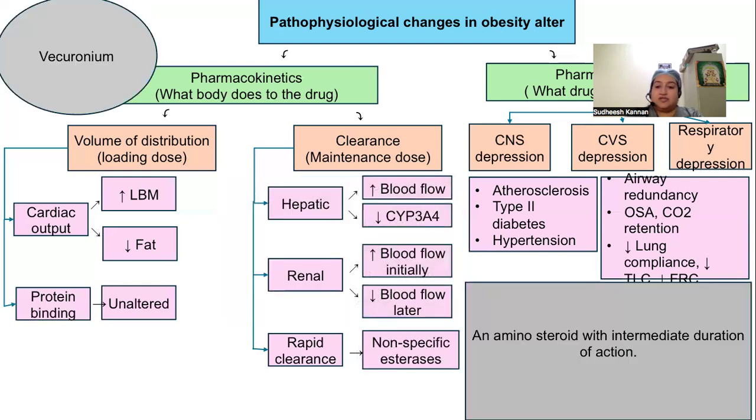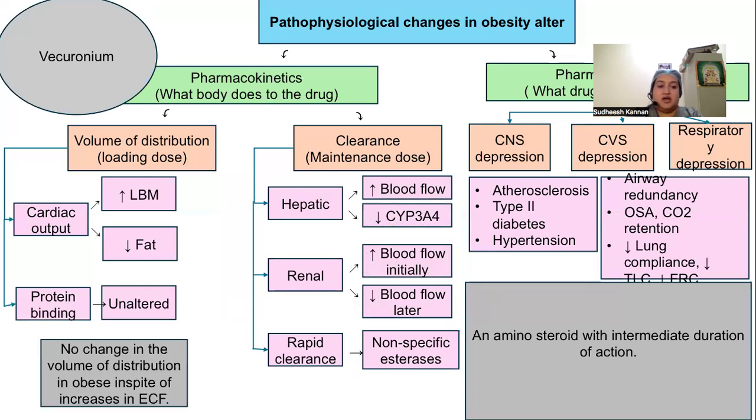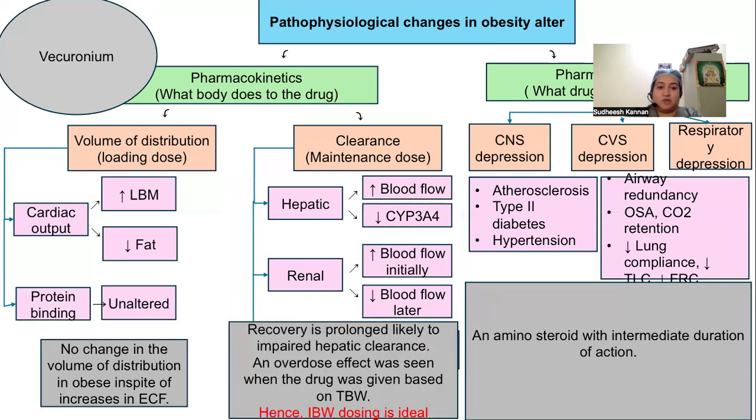Vecuronium is an amino steroid with intermediate duration of action, but there is no change in volume of distribution in obese in spite of increases in the extracellular fluid. But recovery is prolonged, likely due to impaired hepatic clearance. An overdose effect was seen when drug was given based on total body weight. Hence, ideal body weight dosing is ideal for vecuronium.